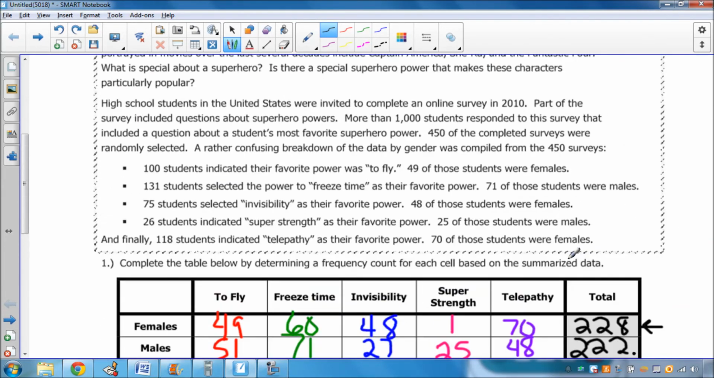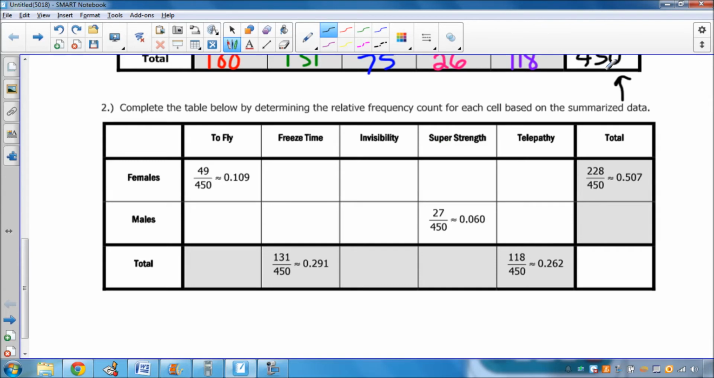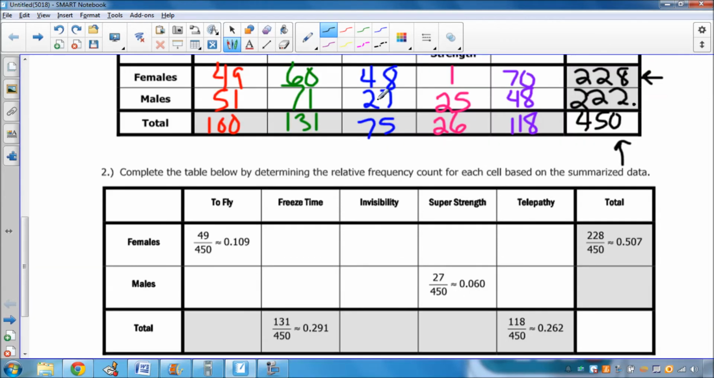And that should make sense to you anyways because 450 surveys were chosen, okay? All right, so question number 2 says complete the table below by determining the relative frequency count for each cell based on the summarized data that we have in question number 1. So if you notice for females who chose to fly, we did 49 out of 450 because 49 females out of everybody chose to fly. So that means that 0.109 or about 10.9% of everybody that gave an answer were females that chose to fly.